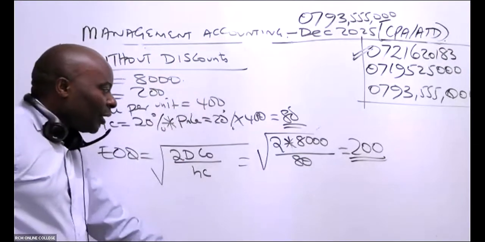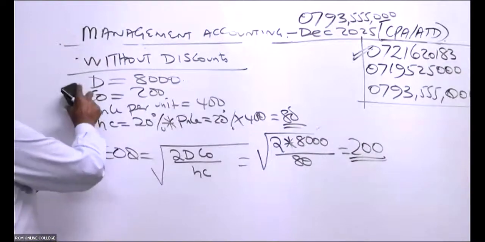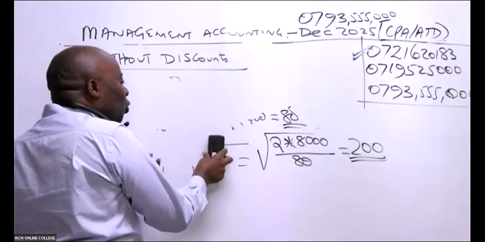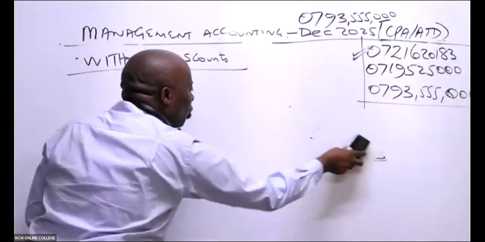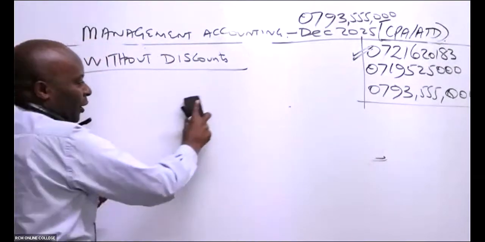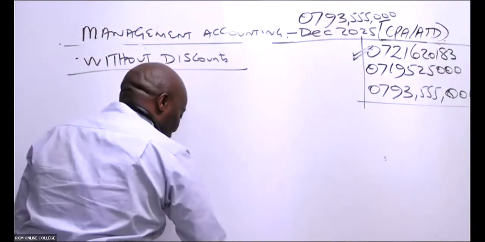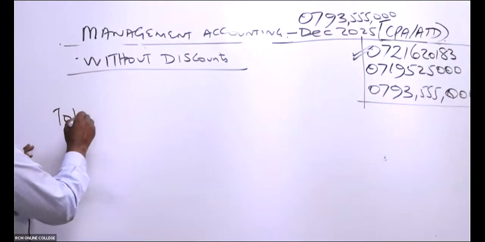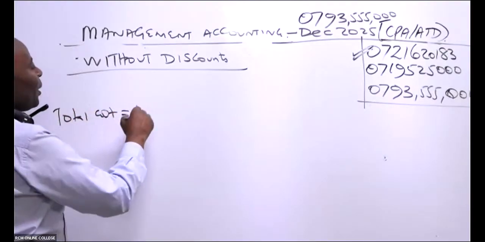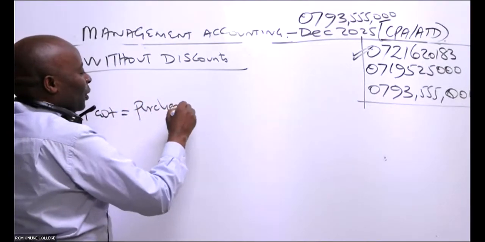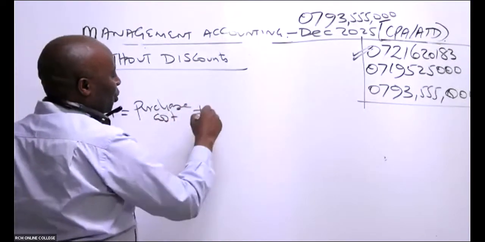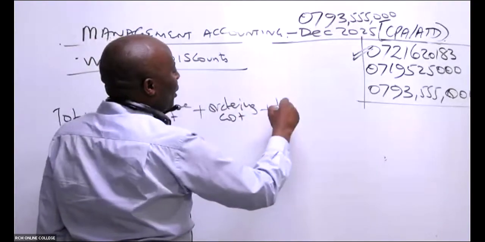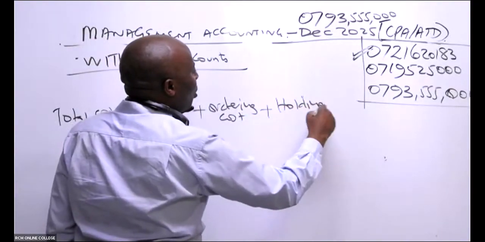Now we have gotten EOQ. Once we get this EOQ, ladies and gentlemen, then remember, we want to be able to get the total cost of ordering that EOQ. How do we get total cost? We have 3 types of costs here: the purchase cost, ordering cost, plus holding cost.